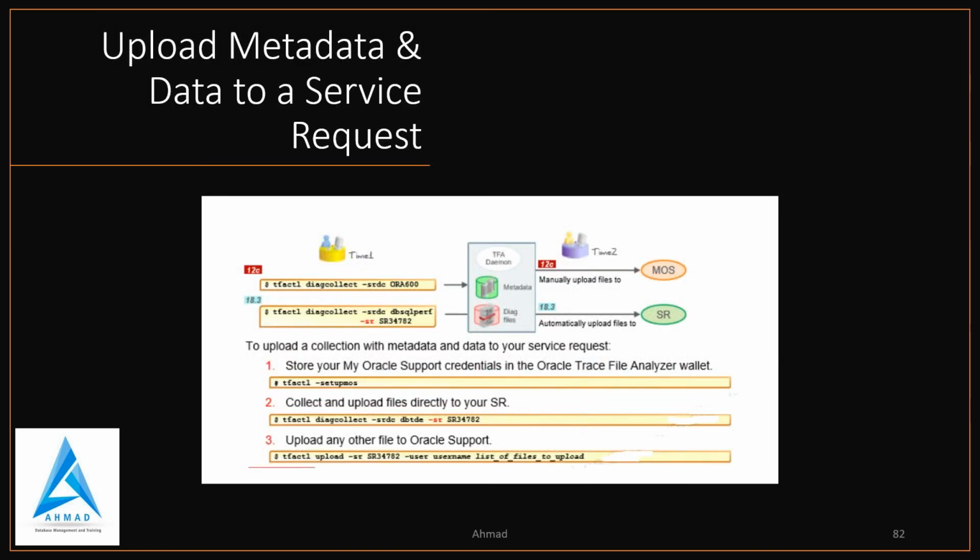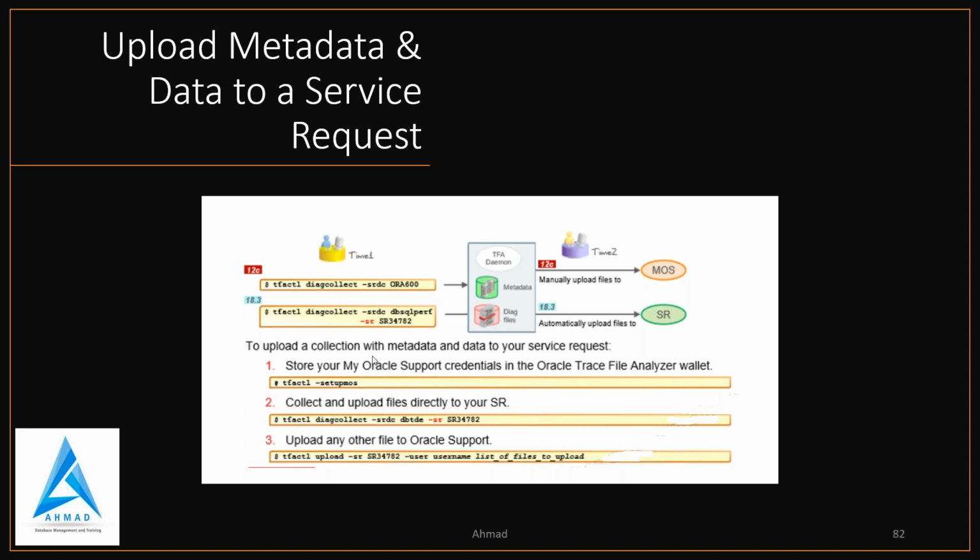So you can upload metadata and data to a service request. So how do you do that in 19C? You have a diagcollect with SRDC and DBSQLPERF, and you automatically upload files and raise the SR. So that happened in 18.3. In 12C we manually upload the file in MOS, but now in 18.3 you have this.